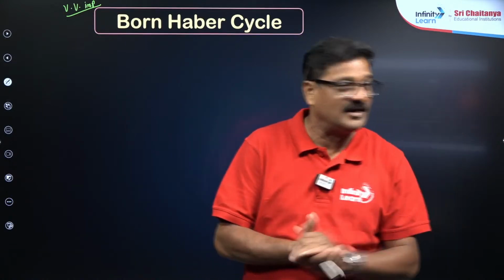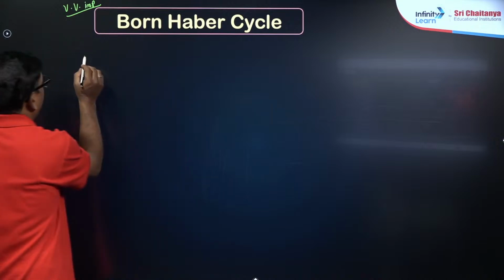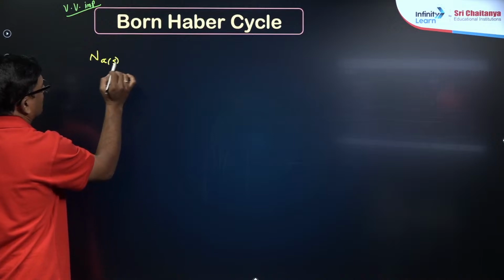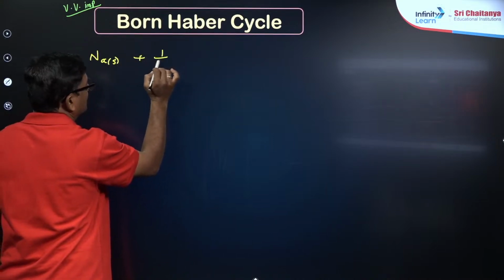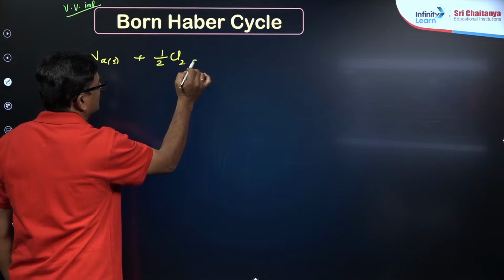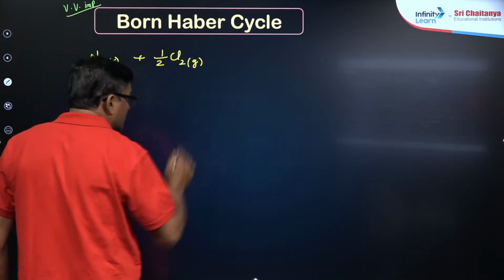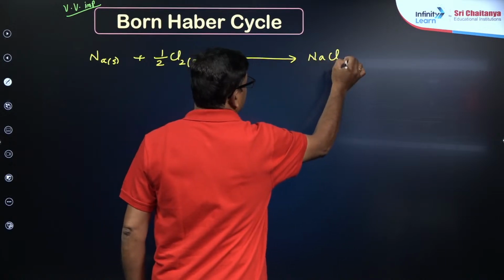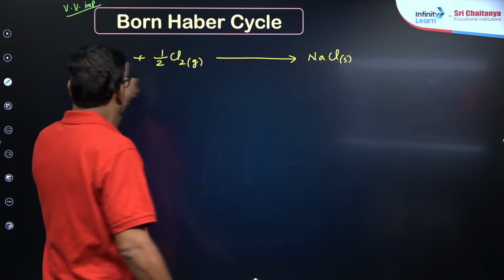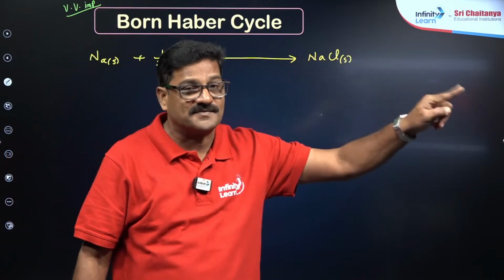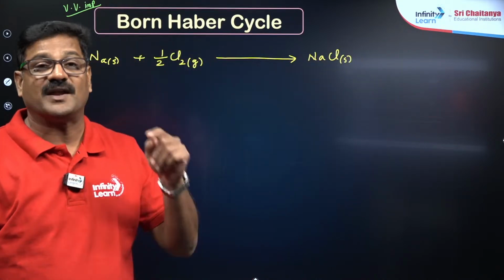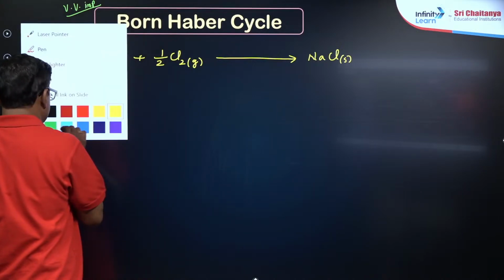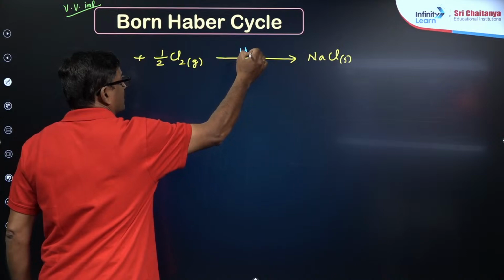I will show you. So you can say sodium, which is a solid, combined with half Cl2, which is a gas, gives you sodium chloride, which is a solid. This is what you call the enthalpy of formation of sodium chloride.